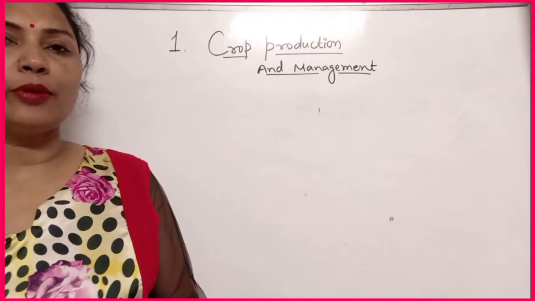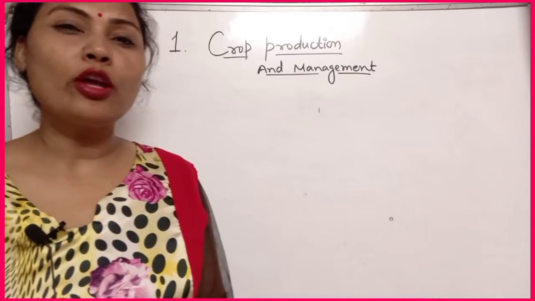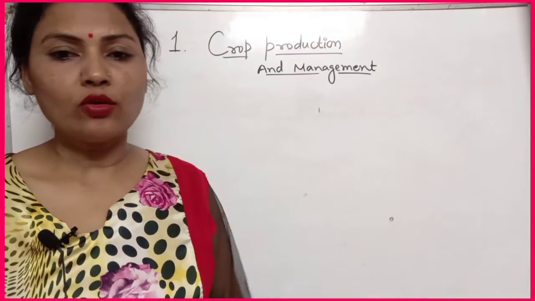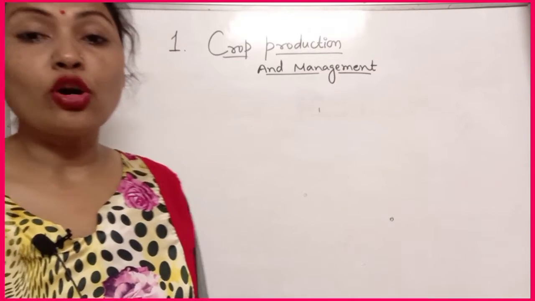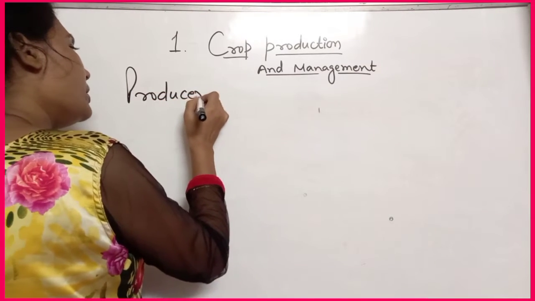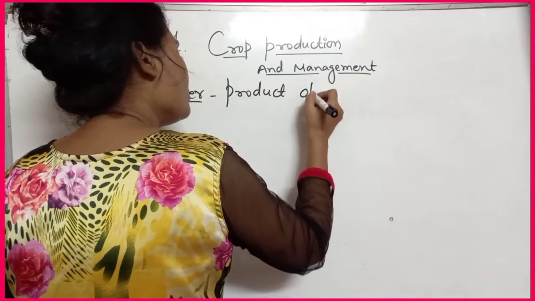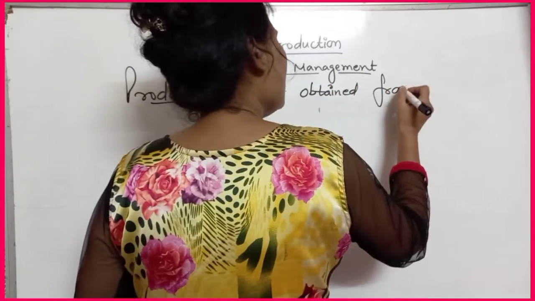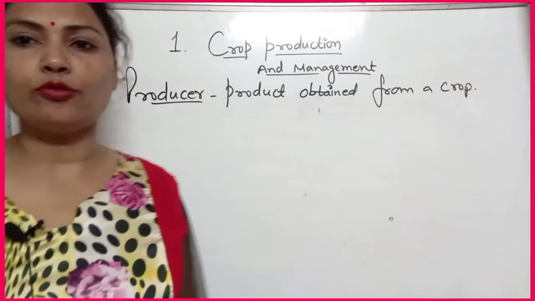Or agriculture, you can say that the branch of science that deals with the growing of plants and raising livestock for human use. Okay, so that crop I told you, producer means product obtained from a crop, that is known as producer.